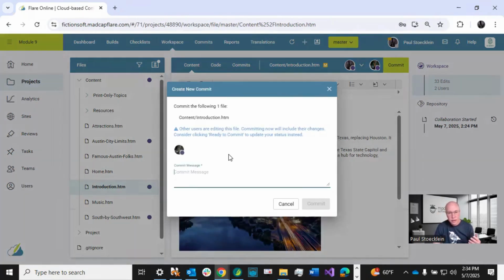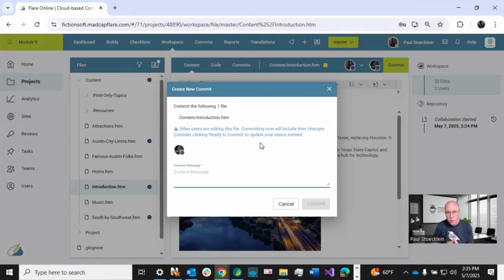Now I can just put my message in here and continue, but you get this warning. There are safeguards in Flare Online that prevent you from stepping on the toes of other people. This is telling me, hey, there are other people who are working on this file. And if I commit my change, I'm not just committing my change, but I'm committing Lloyd's changes too. So it's telling me, you might consider selecting ready to commit instead of actually just committing this.